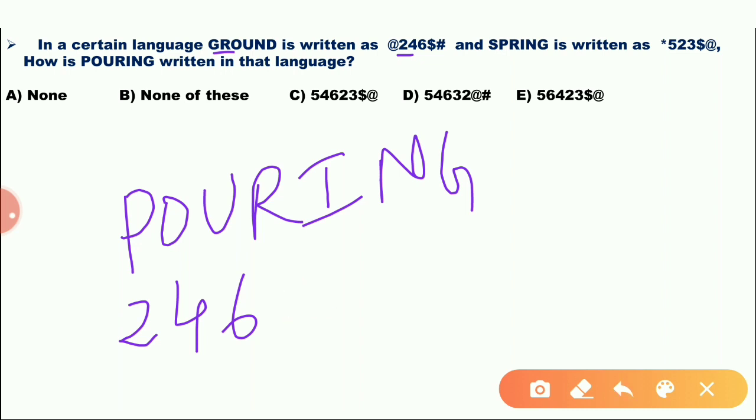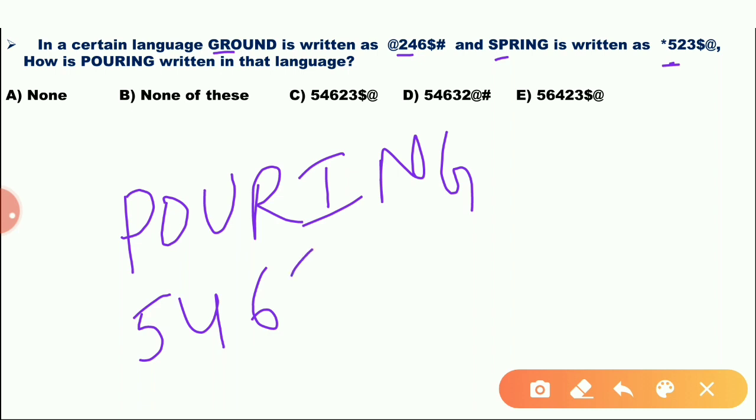Sorry guys. P is the 5. P is the 5. Then O is the 4. Then U. U is the 6. Then R is the 2. I. I is the 3.